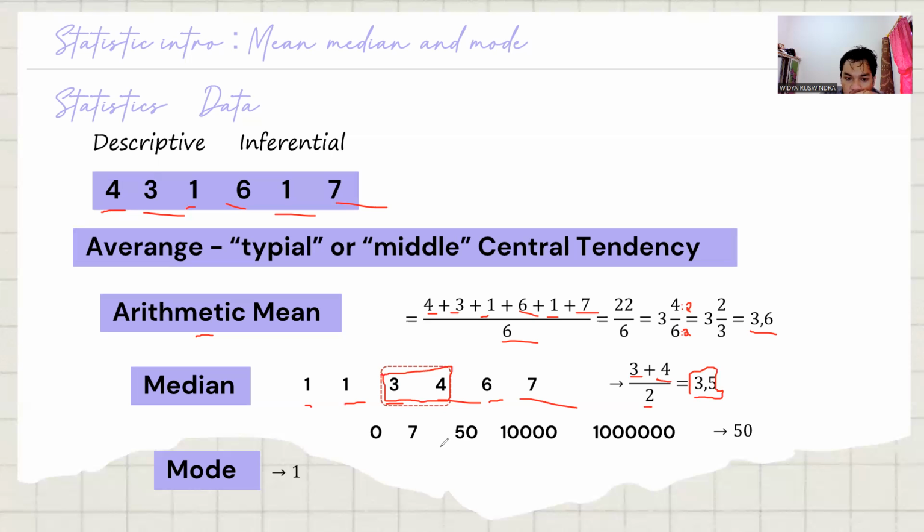So how about another example? If the data is 0, 7, 50, 10,000, and 1 billion, the median of the data is 50.